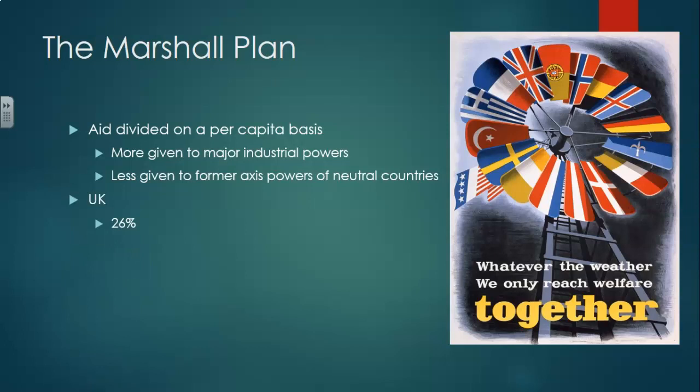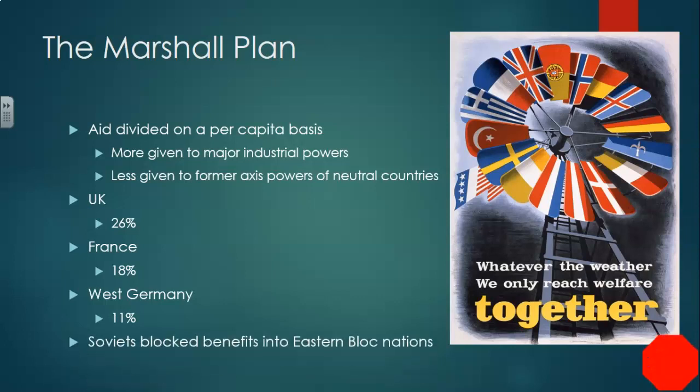The United Kingdom is going to emerge with 26% of all Marshall Plan aid. France is going to receive 18% of that, and West Germany is going to receive 11% of that aid. The rest of the aid is going to be divided up among different European countries.